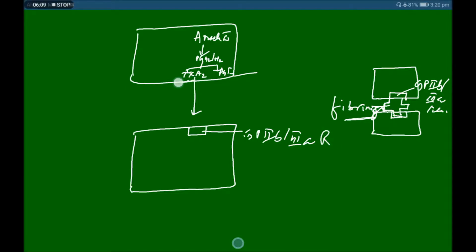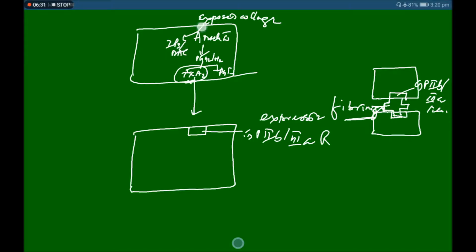Then when there is exposed collagen, that also activates the production of IP3 and DAG.